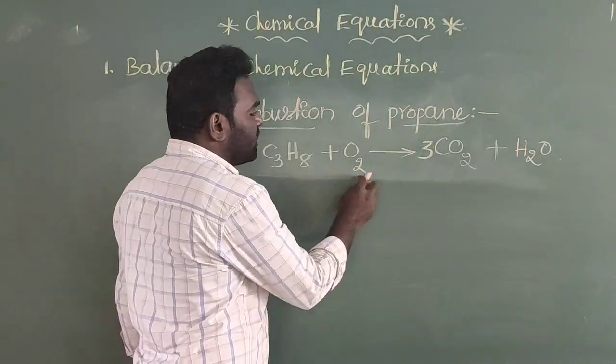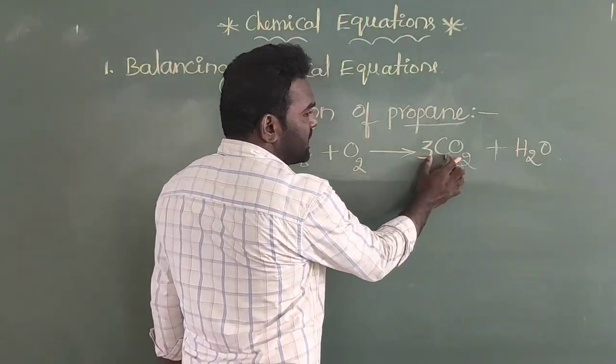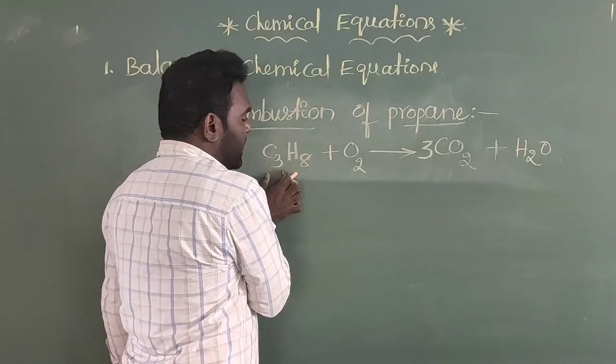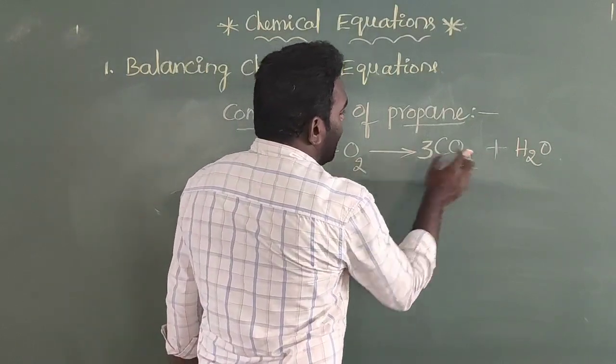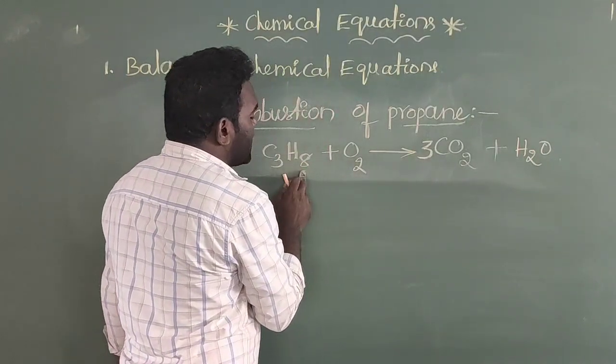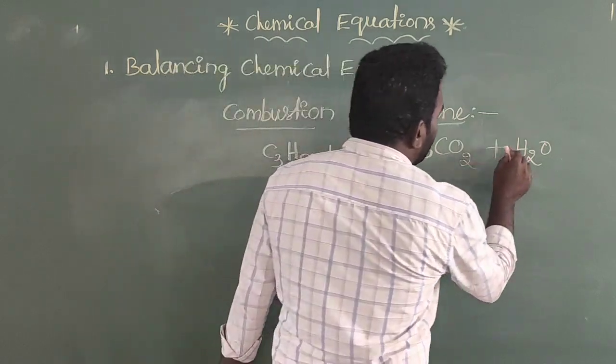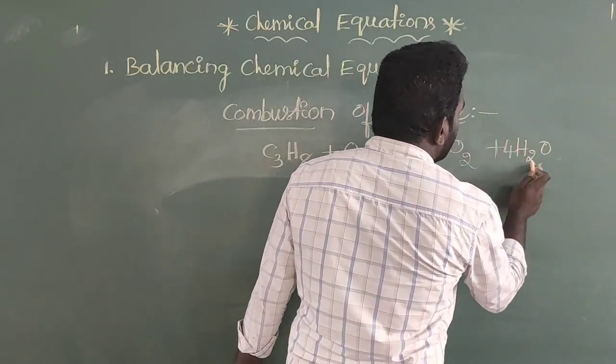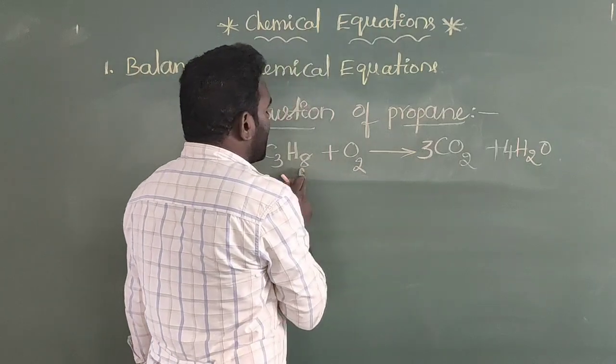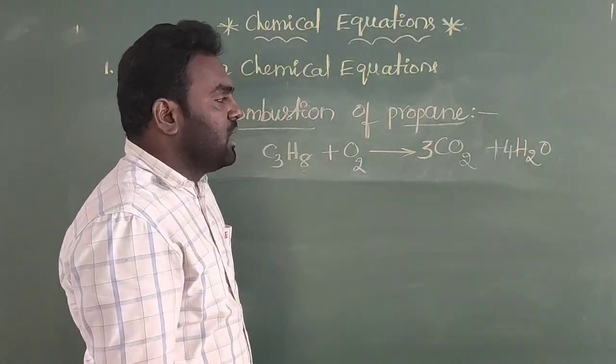At the same time, here the number of carbon atoms is 3 and here the number of carbon atoms is also 3. Now coming to the hydrogen atoms. Here how many hydrogen atoms are there? 8. So here it is better to multiply with 4. Then 4 2s are 8. So here also the number of hydrogen atoms is 8.